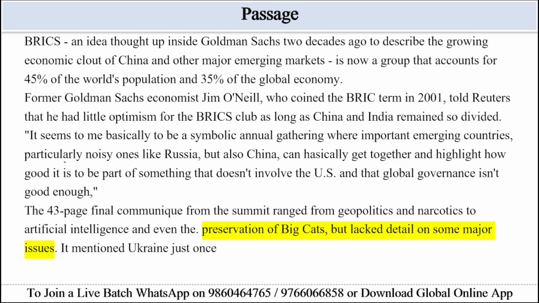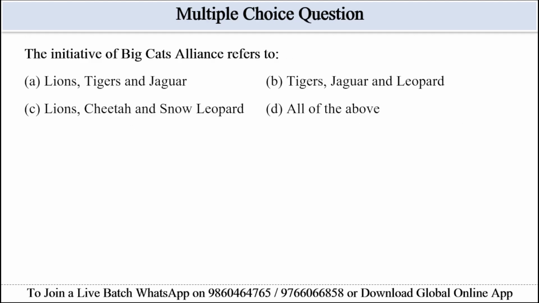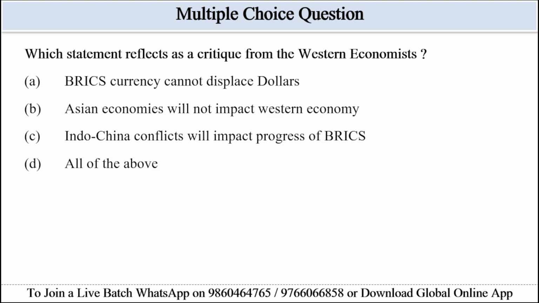The International Big Cat Alliance, which was launched by India, covers 7 species. That is tiger, lion, snow leopard, leopard, jaguar, puma, and cheetah. None of the given options list all the 7. Since the choice must be made, the least incorrect is option D, all of the above. The most correct answer will be option D, all of the above. Let's move to the next question.